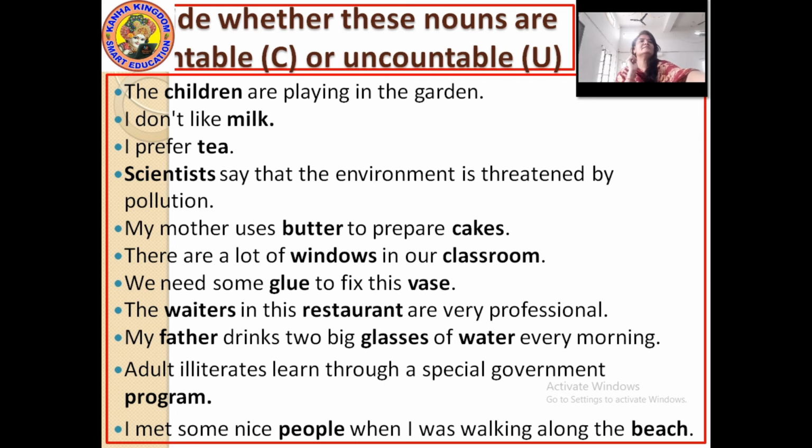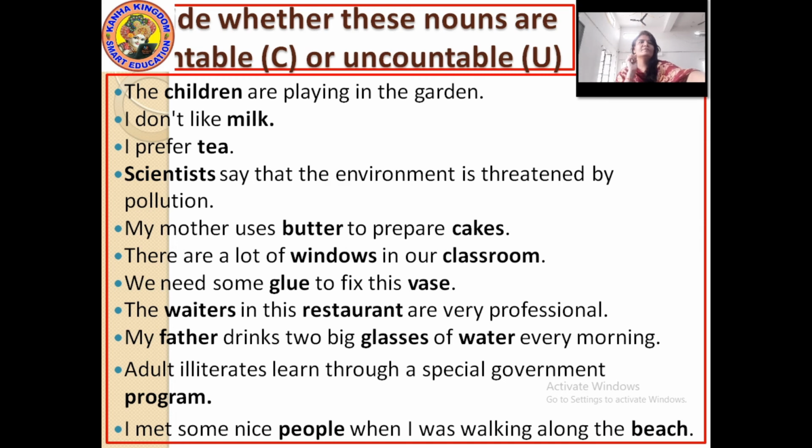The waiters in this restaurant are very professional. So restaurant and waiters, we have here two words which are highlighted.